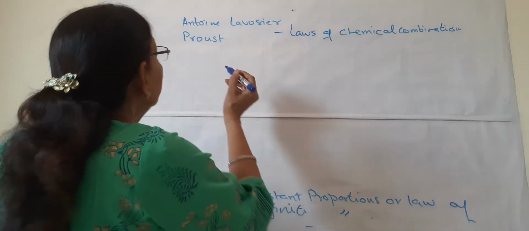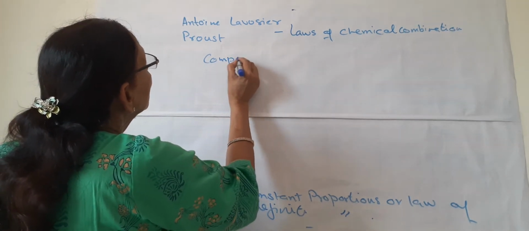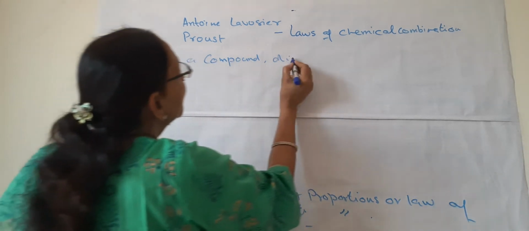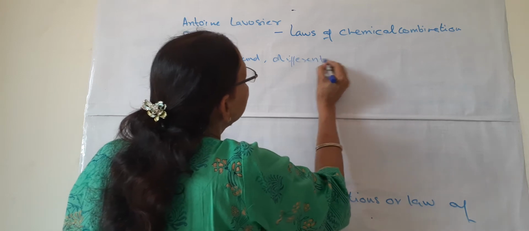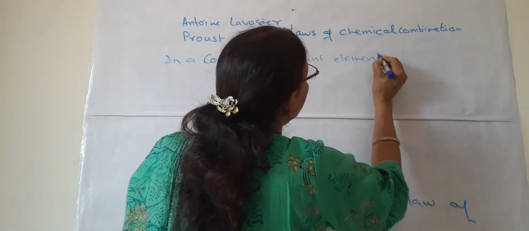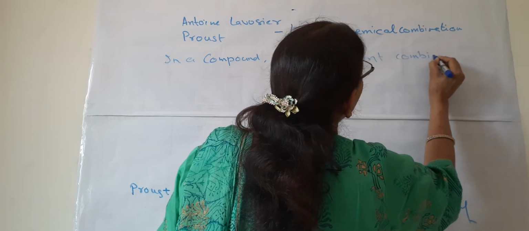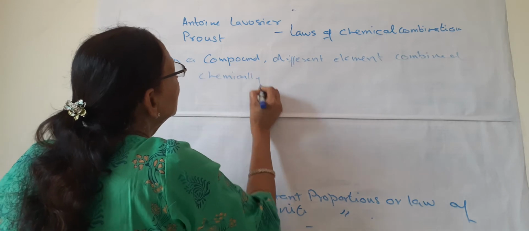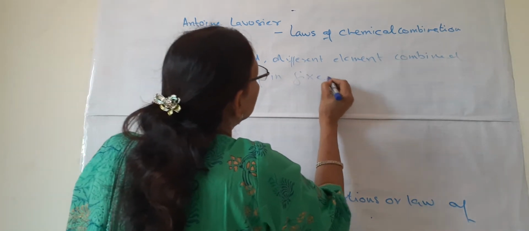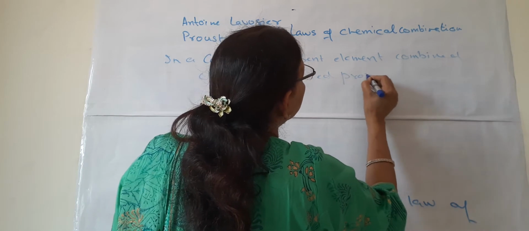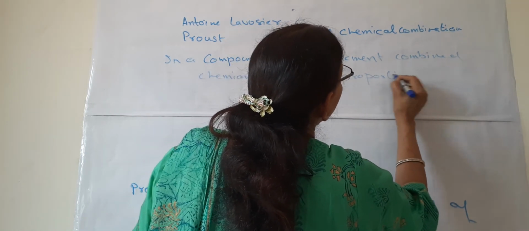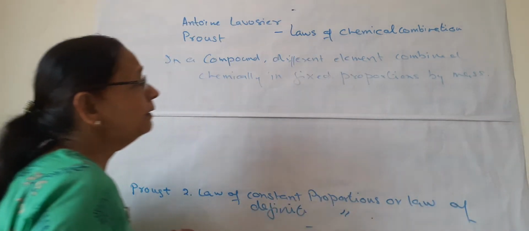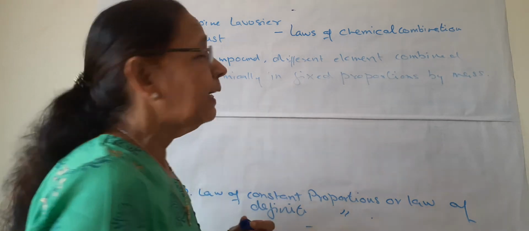So what is the law of constant proportion or law of definite proportion? In a compound, different elements combined chemically in fixed proportions by mass. So what does it mean? We will understand by taking some examples.